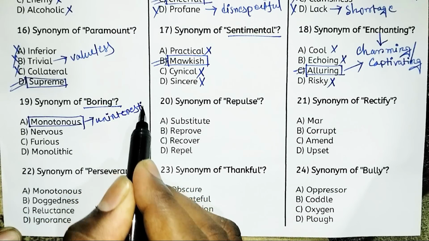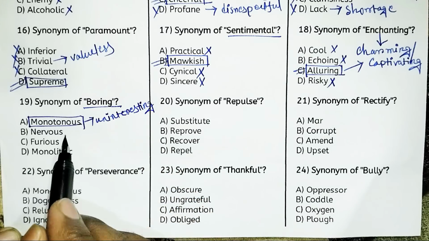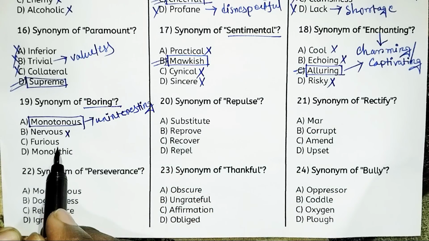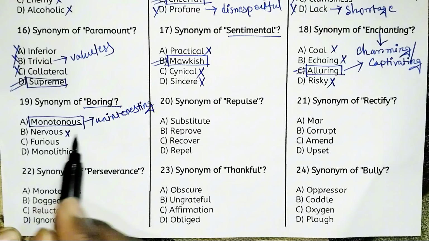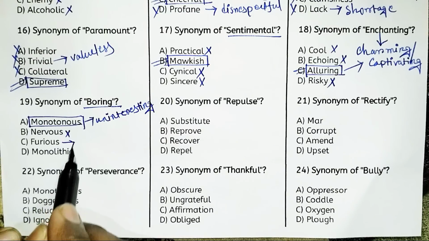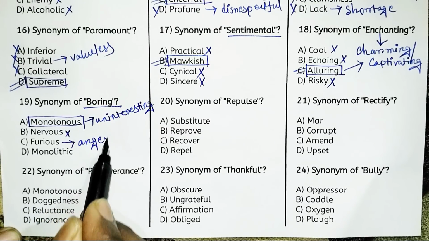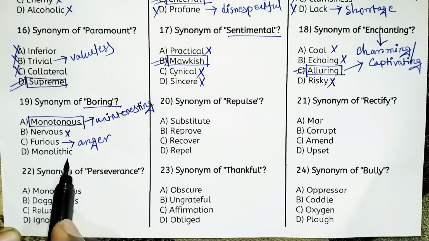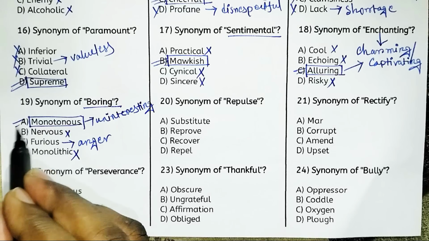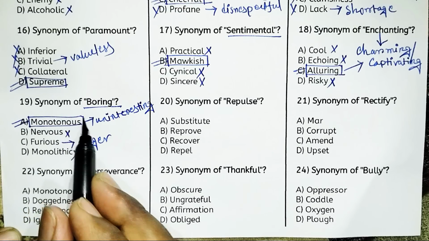Uninteresting. And nervous is not appropriate. Furious means excessive anger. And monolithic means large, powerful, uniform. So monolithic should be eliminated. So option A, that is monotonous, is the right answer.